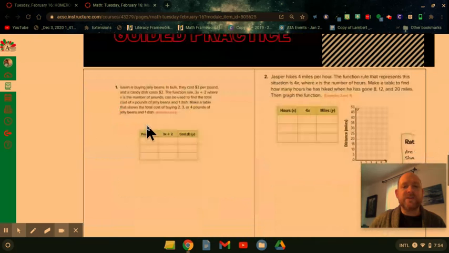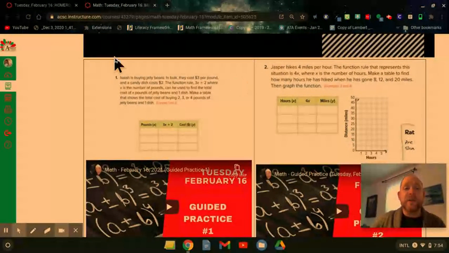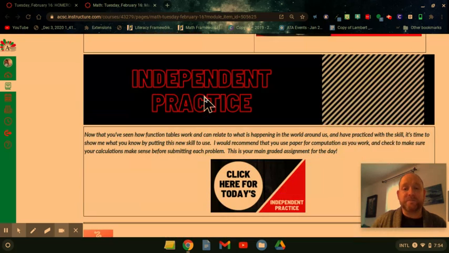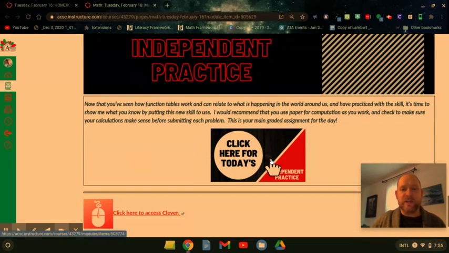And then as you move on, there is a little bit of guided practice. So make sure that you try these out before you get into the independent practice today, because I promise if you can't do what's on the guided practice, the independent practice is going to be difficult and you're going to be struggling to get a decent grade on that independent practice today. So try these out. If you don't get what I get, watch how I came up with the answer. And if it still makes no sense to you, make sure you're hopping on office hours before you hit that independent practice. Maybe we can try one or two of those questions together so that you don't feel like you don't know what's going on as you're moving into the independent practice.